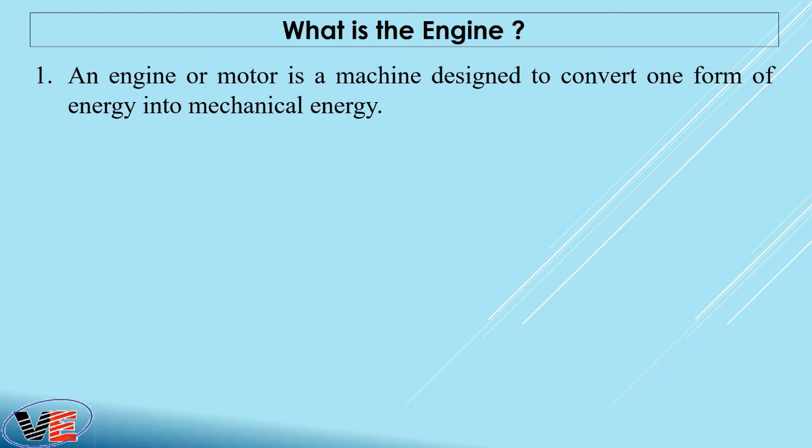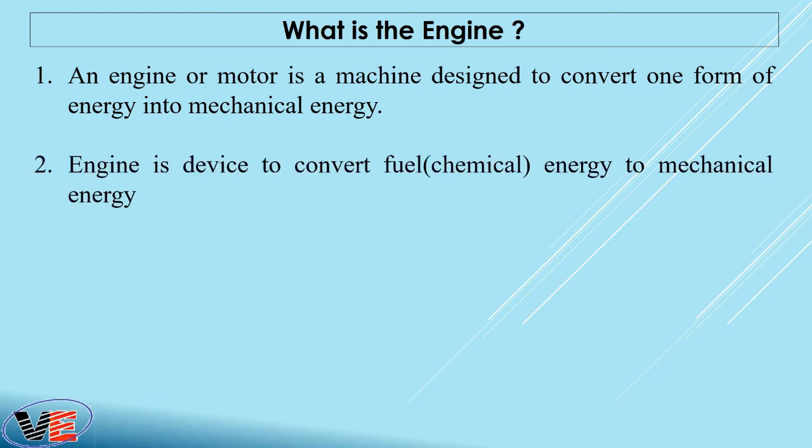First, an engine or a motor is a machine designed to convert one form of energy into mechanical energy. Second, an engine is a device to convert fuel or chemical energy into mechanical energy.